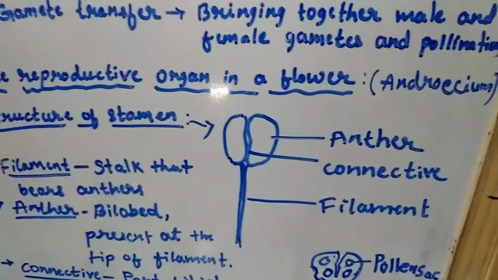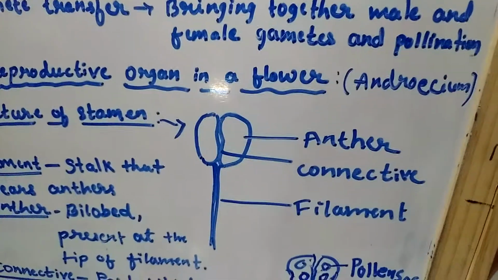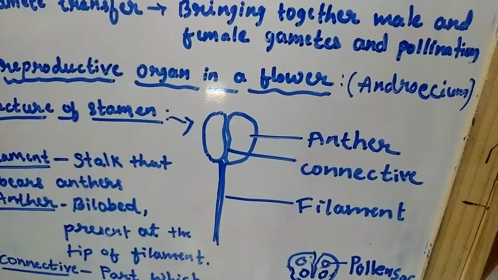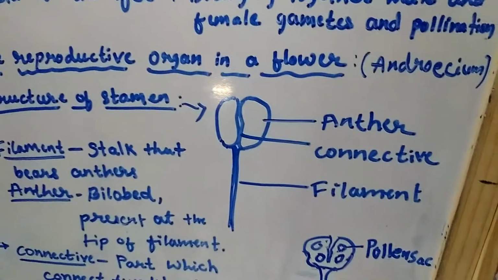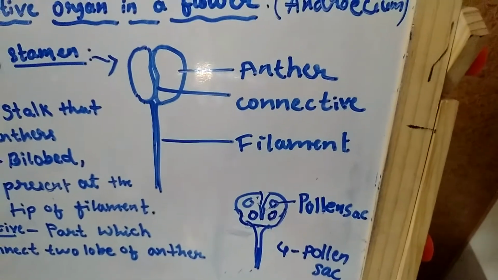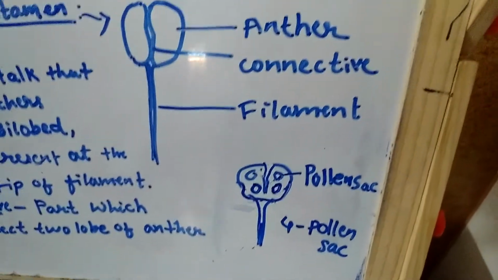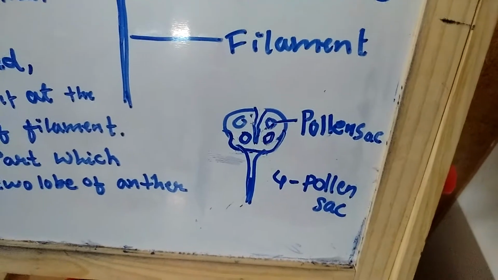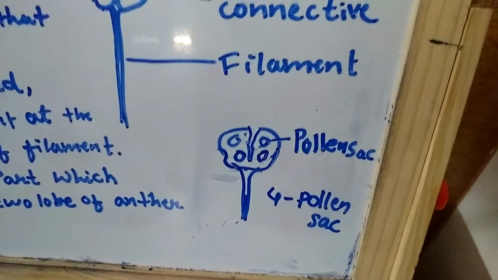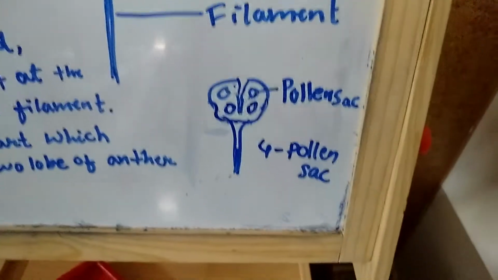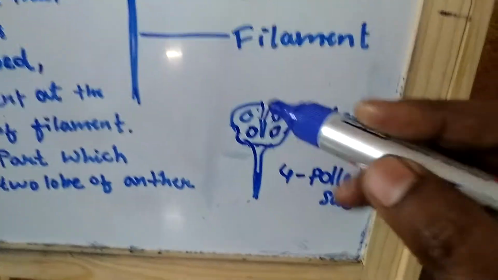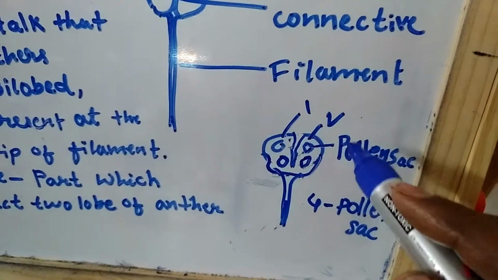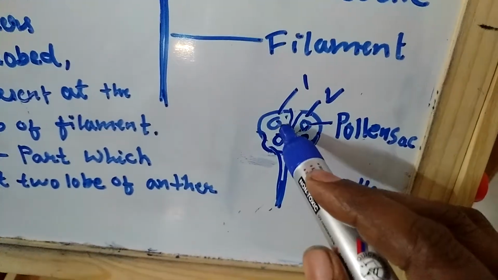If you take a section of the anther, only this bilobed structure, we can see how many pollen sacs are inside. Four pollen sacs are present. There are two lobes here, one lobe and a second lobe, and in each lobe there are two pollen sacs.